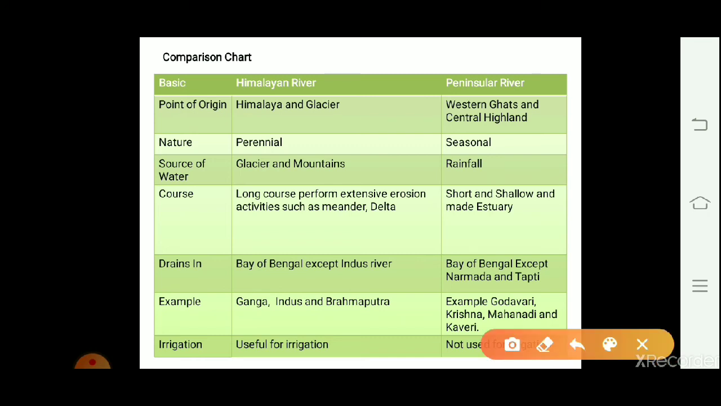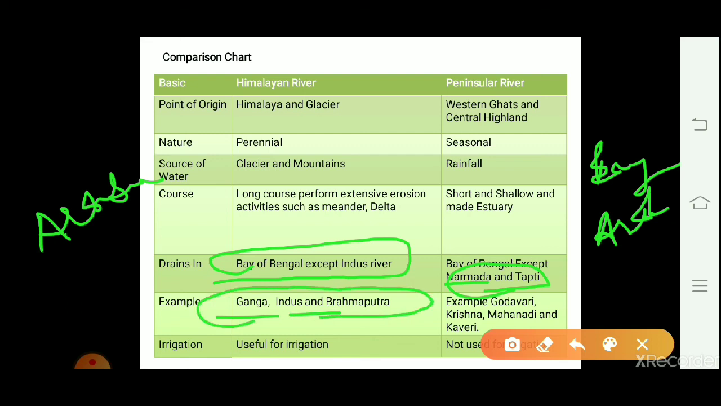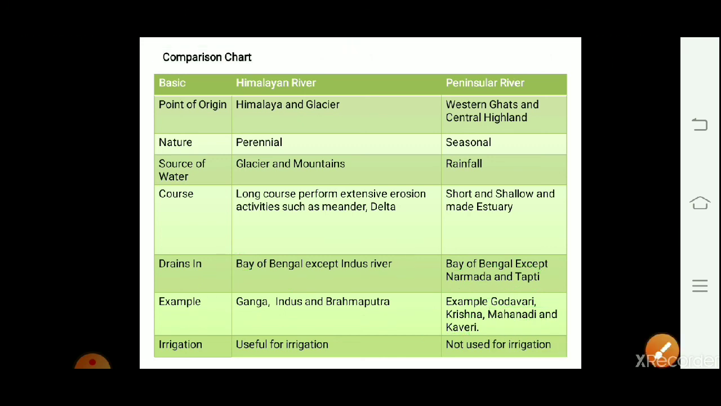Most of the Himalayan rivers drain into the Bay of Bengal except Indus. Indus drains into the Arabian Sea. In the same way, most of the peninsular plateau rivers drain into the Bay of Bengal, but Narmada and Tapi drain into the Arabian Sea. Examples: Ganga, Indus, and Brahmaputra are important Himalayan rivers, whereas Godavari, Krishna, Mahanadi, and Kaveri are important peninsular plateau rivers.